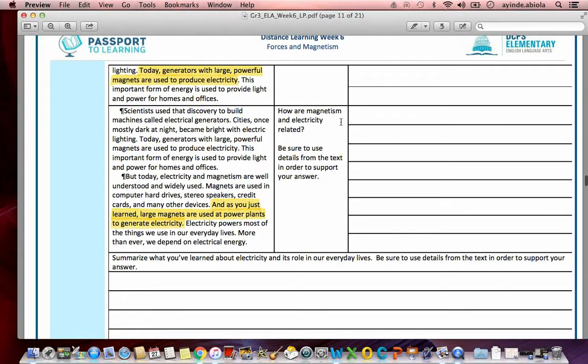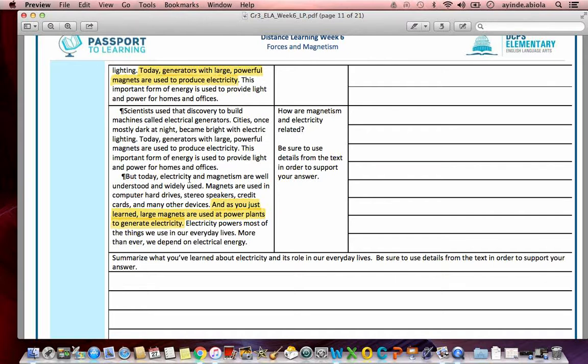How are magnetism and electricity related? Be sure to use details from the text in order to support your answer. So how are magnetism and electricity related? For this one, I'm just going to read this last paragraph because the answer is here.